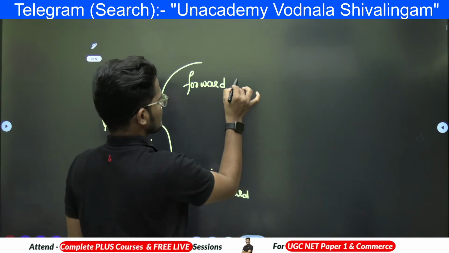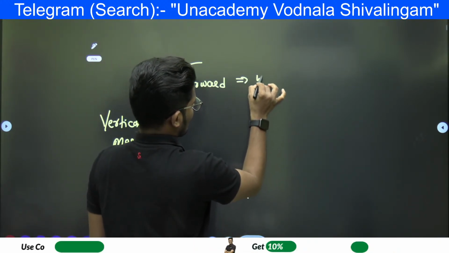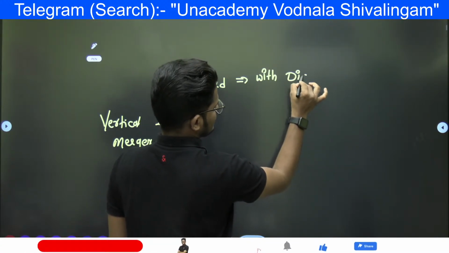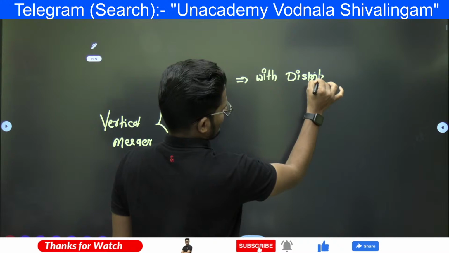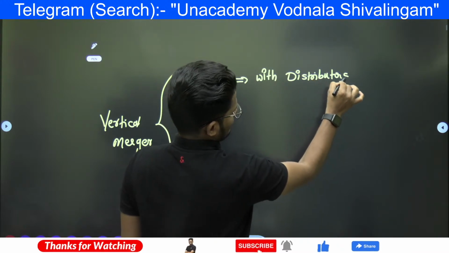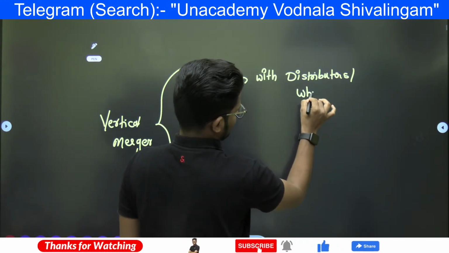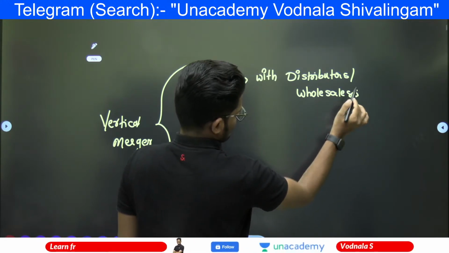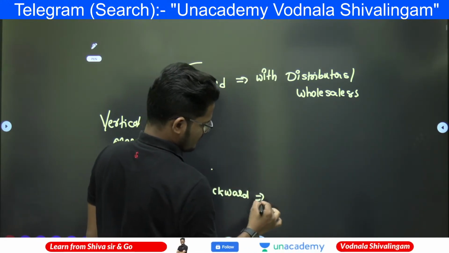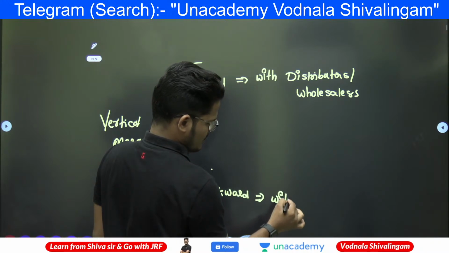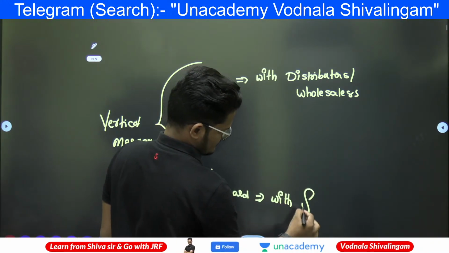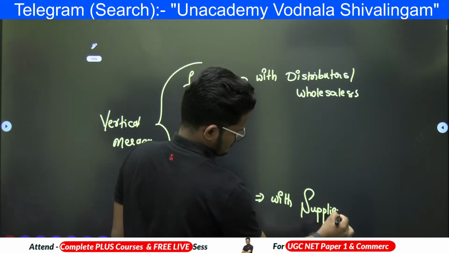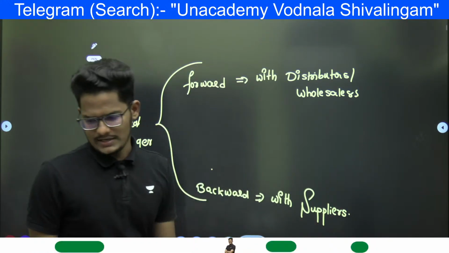Forward is nothing but merging with distributors or wholesalers. Backward is nothing but merging with suppliers.